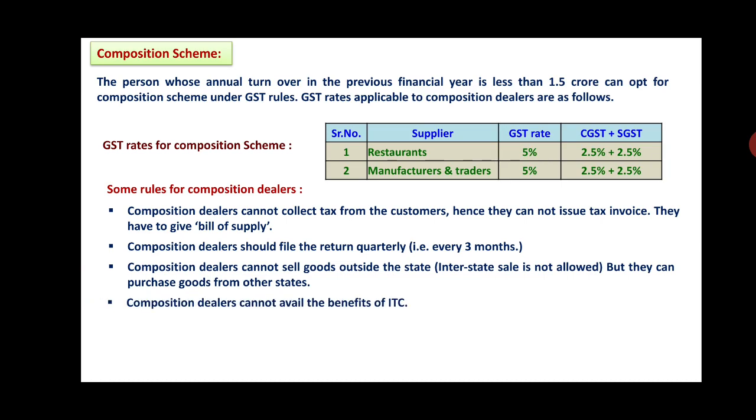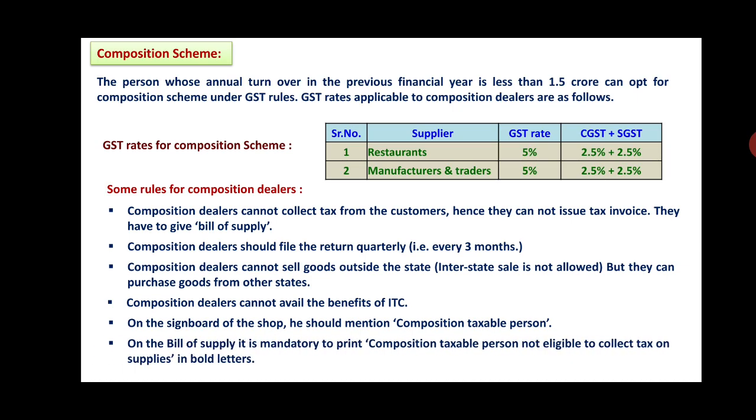Composition dealers cannot avail the benefits of ITC. On the signboard of the shop, he should mention "composition taxable person". On the bill of supply, it is mandatory to print "composition taxable person not eligible to collect tax on supplies" in bold letters. Friends, now we will see what the different features of this GST are.